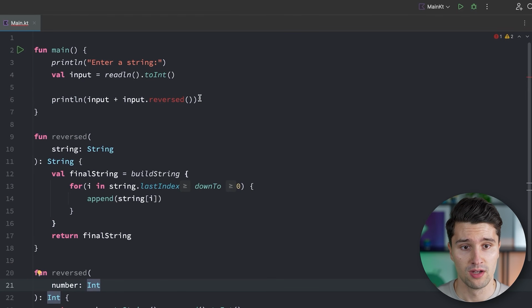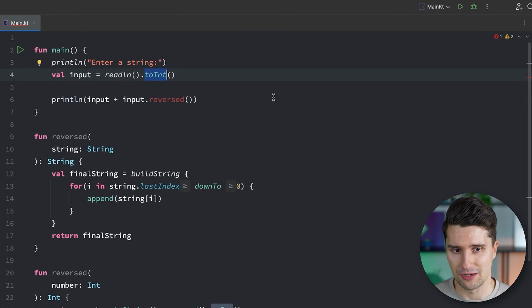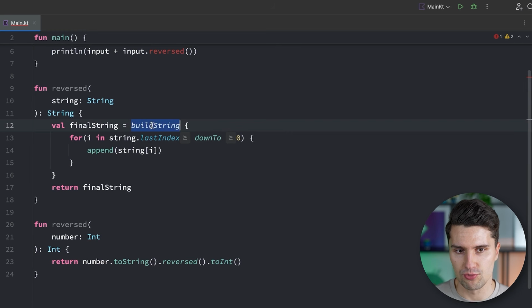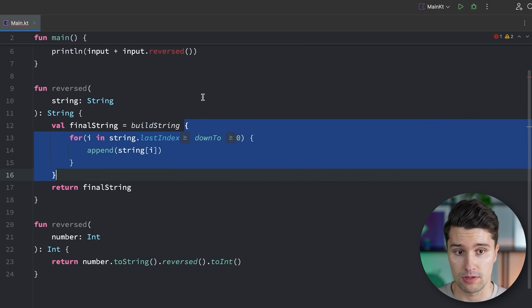Okay, so you now know that there are certain predefined functions like this reversed function we've used before, this toInteger function, and so on. And if we carefully take a look, then we notice that this buildString function is actually also a function. But you can see this is used a little bit differently than the other functions because it has this block of code, these curly braces afterwards. Why is that? Well, that is because this buildString function takes a so-called Lambda function as an argument, as a parameter. So Lambda functions is the next thing we need to talk about.